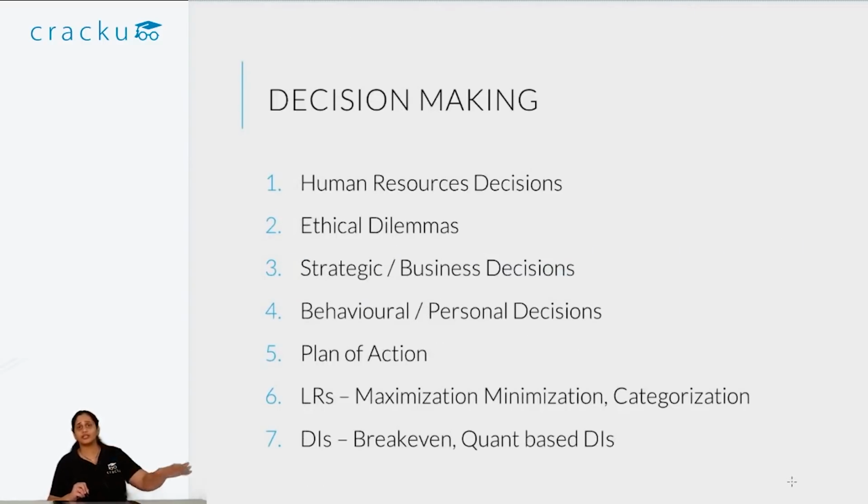Now let us take a look at the third section. This is a new section for everybody, and this is the section where most students stumble. In fact, many times the cutoff for this can be single digit or very low tens as such. So keeping this in mind, you have to be very careful in your preparation for decision making.